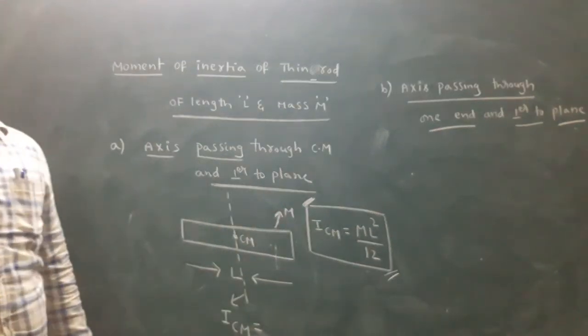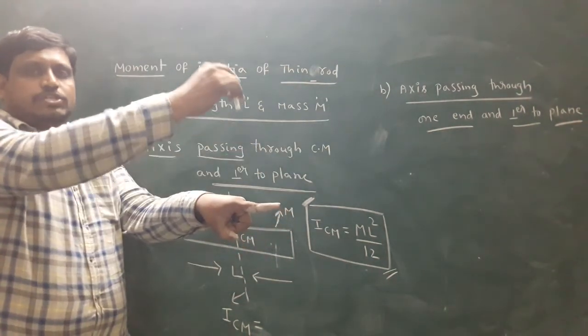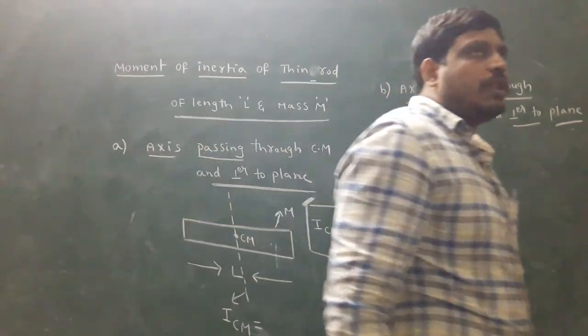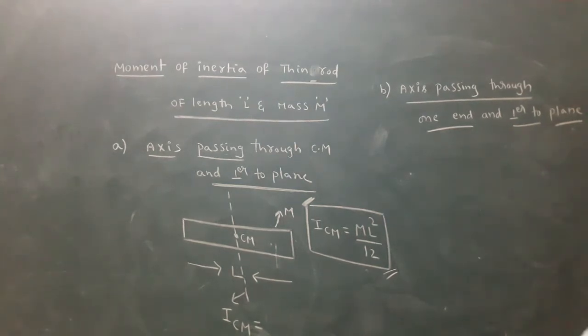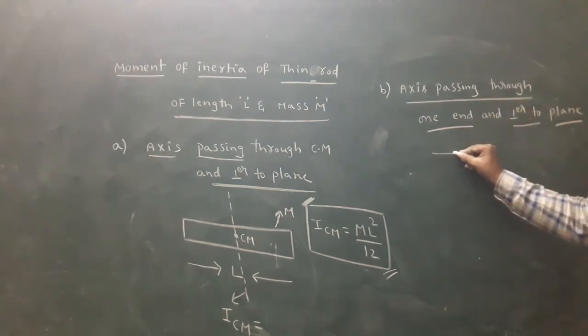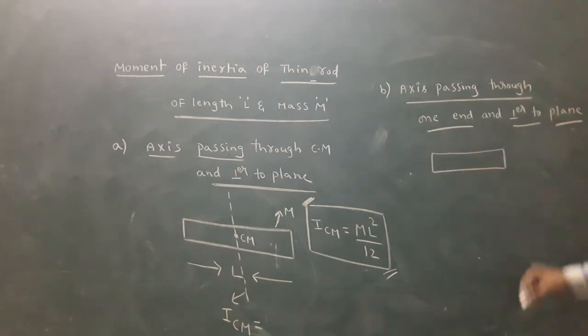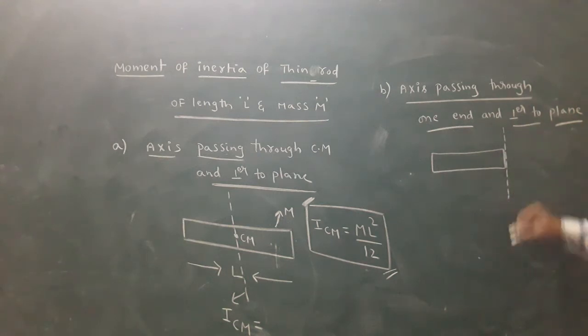What is the question? Thin rod, axis passing through center of mass. What is the formula for ICM? ML square by 12. In the situation, this is the thin rod, and the axis passes through one end and perpendicular to plane.